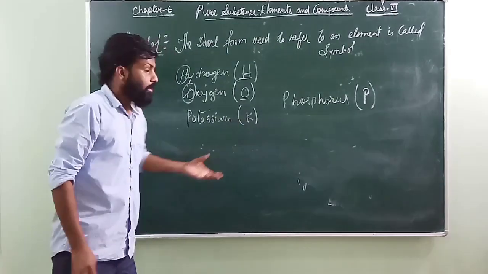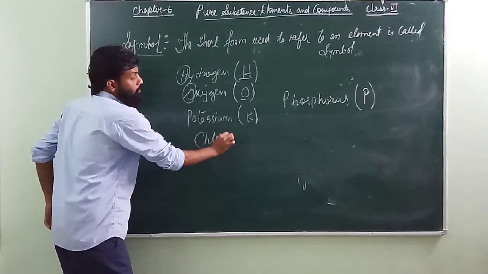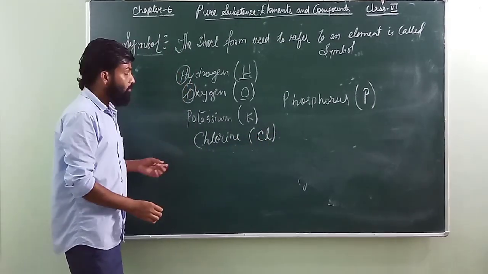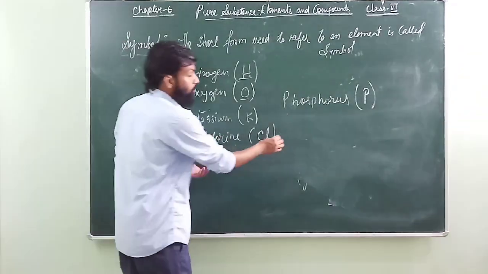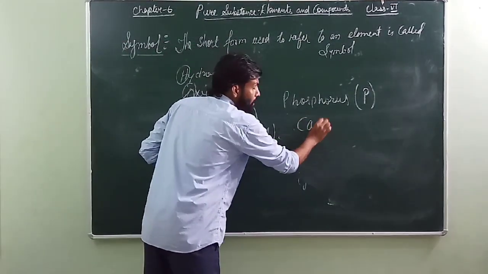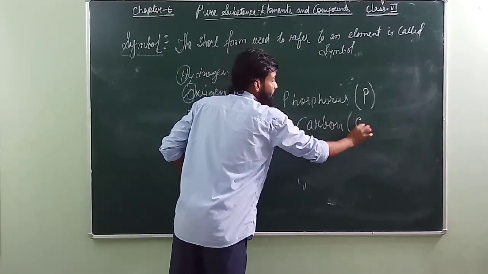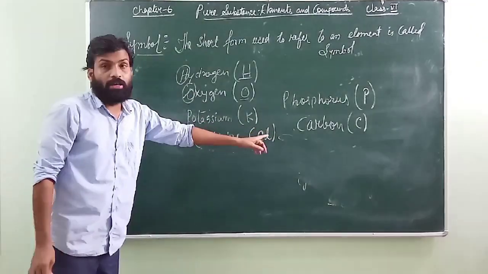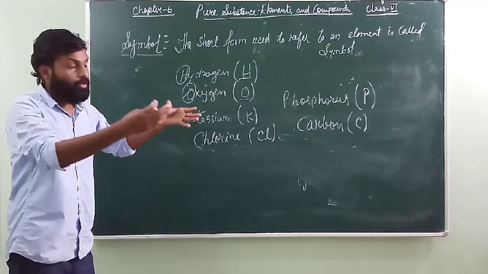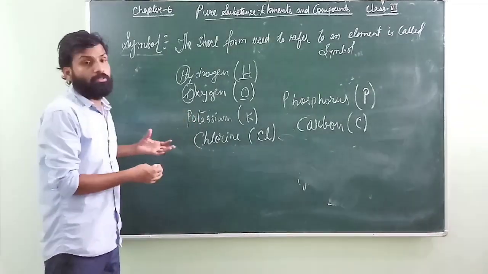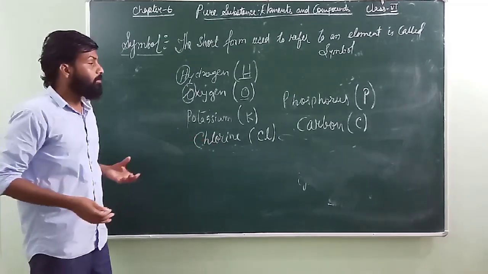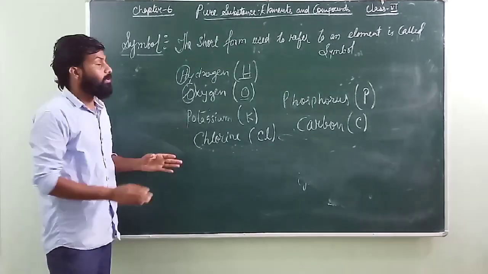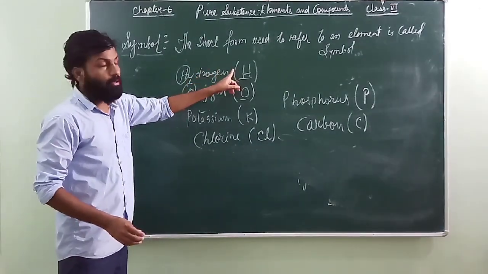But there are some other elements. If I go for chlorine, the chlorine symbol is Cl. Why is it Cl? They could have given C also. But because before chlorine one element comes which is carbon, and its symbol is already given as C. So since it is given as C, you cannot write C again. So they have given Cl. And the naming procedure is very different. It depends on the particular person who found each particular element. Some of the names of the elements are given only on the basis of the person who found the element.